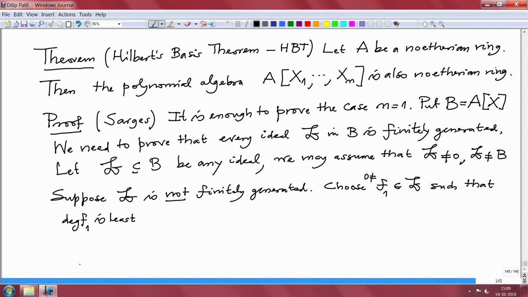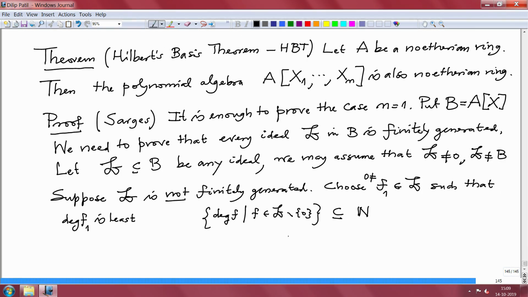Why is it possible? Because we look at all the degrees of any f where f varies in 𝔟 minus 0, and this is a subset of natural numbers.